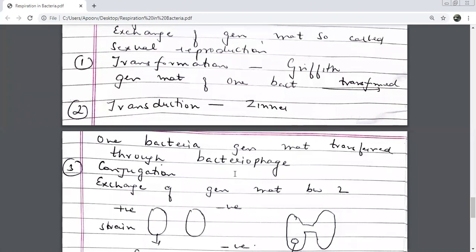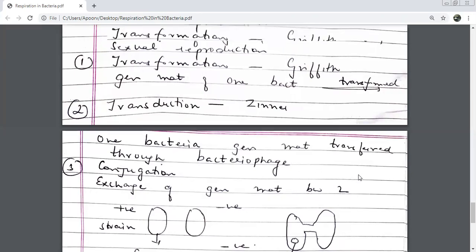Beta, in transformation both of them come closer and the genetic material mixes up. Okay. There it is very simple. Griffith's genetic transformation, both mixed, transformed, and a new kind of genetic material was formed. Okay, in transduction, ma'am, one genetic material is shifted to the other with the help of bacteriophages.